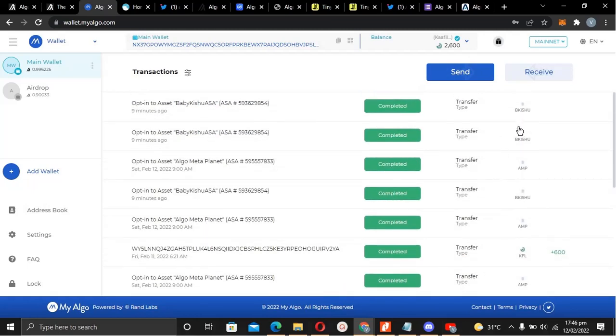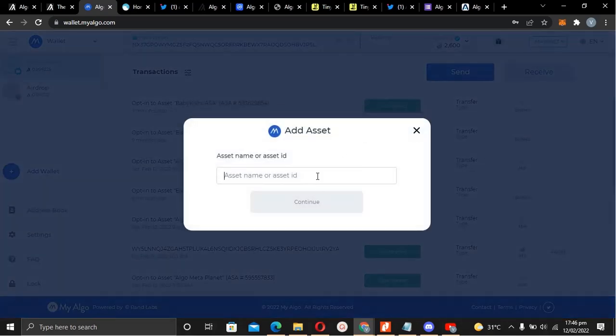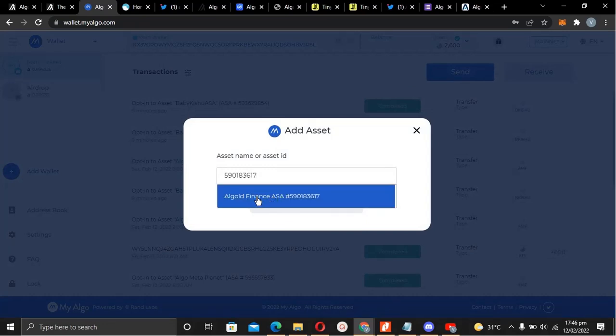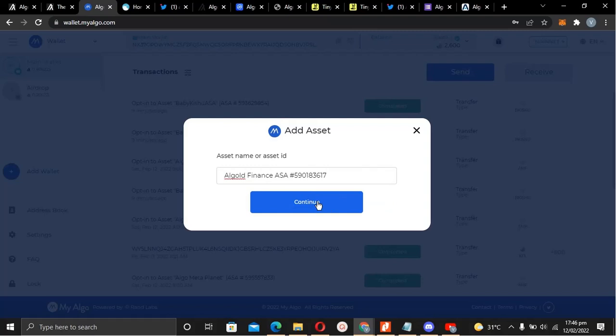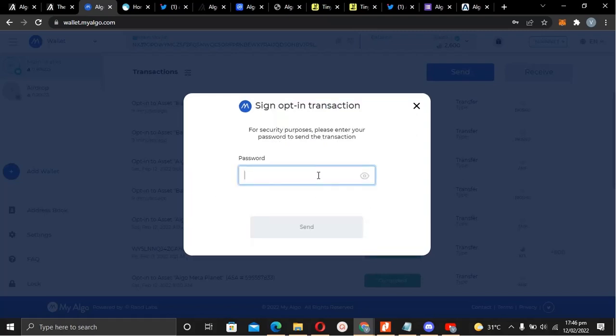So I'm going to come and add asset here. I'm going to paste the ID here, and as you can see, Algold Finance, tap that and then continue. I'm going to opt in. Asset opt in, check, and then put in my password.